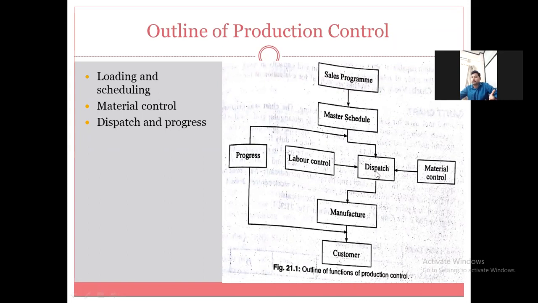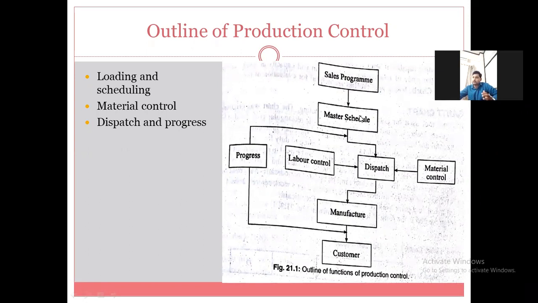So the dispatching function is related to dispatching the work orders to the department, to the workers, to the machines. Once this dispatching function is over, then and only then will the manufacturing or production processes start, and the products are produced and transferred to the customer. Progressing is a part of this phase. Progressing is nothing but recording the data and analyzing that data as per the requirement.